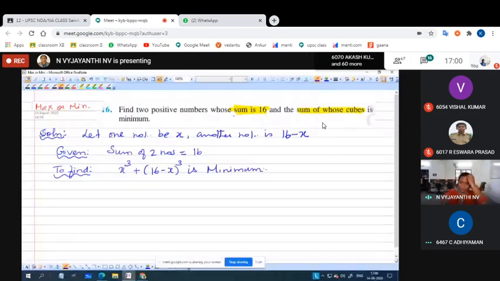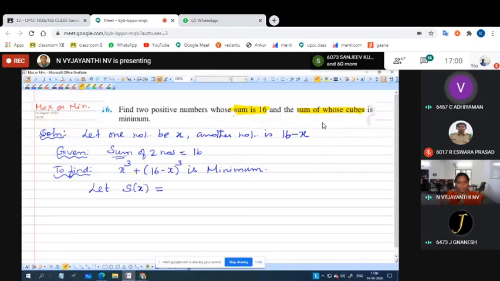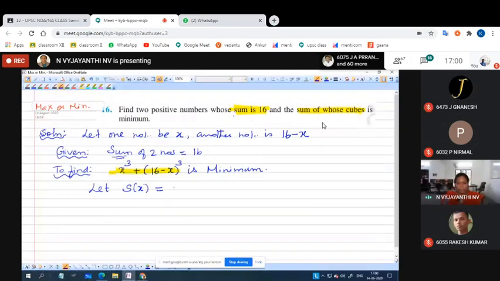Okay. So how to solve this? As it is based on the sum, let us assume this as s of x. So s of x equal to x cube plus (16 minus x) whole cube. For finding maximum or minimum, what do we have to do?